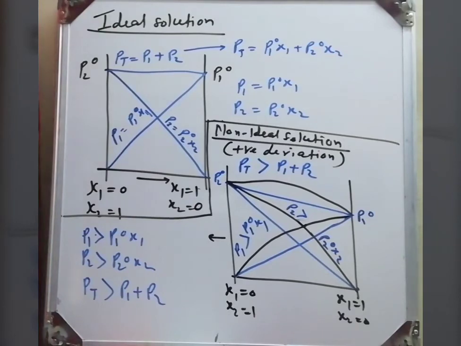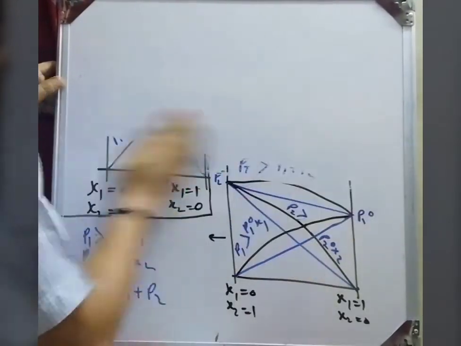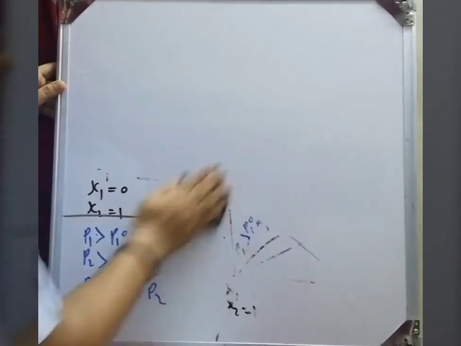In this case, interaction force of solute and solvent is lower than solute and solvent interaction. Because of that, it shows the positive deviation. More molecule will evaporate, vapor pressure increases, total vapor pressure of solution increases. Therefore they show the positive deviation.